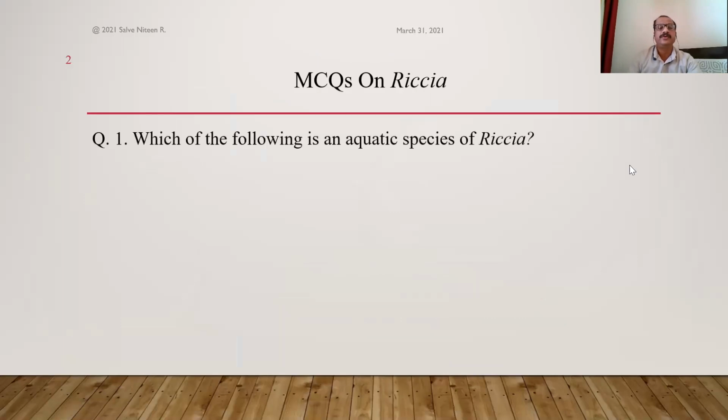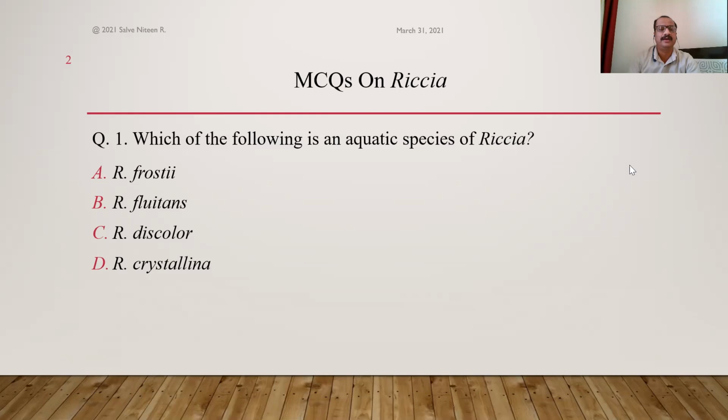So the first question is, which of the following is an aquatic species of Riccia? The options are: Riccia fausti, Riccia fluitans, Riccia discolor, Riccia crystallina. In this chapter, we studied that there are many species worldwide in distribution, 138 species, of which 30 species are found in India, like Riccia discolor, which is also called Riccia himalayensis, Riccia crystallina, Riccia cruciata, Riccia gangetica, Riccia reticulata, Riccia melanospora.